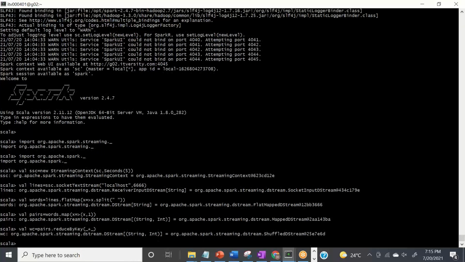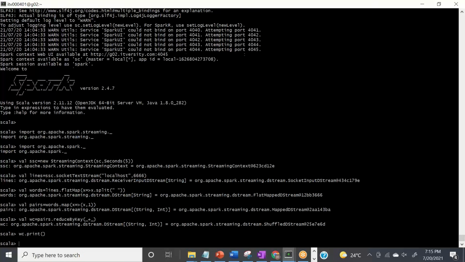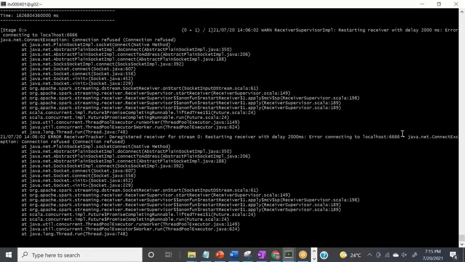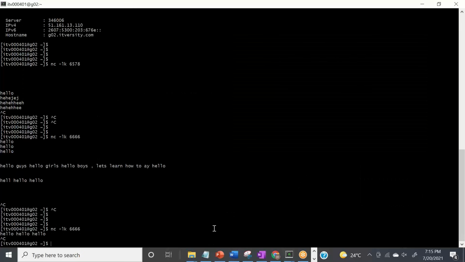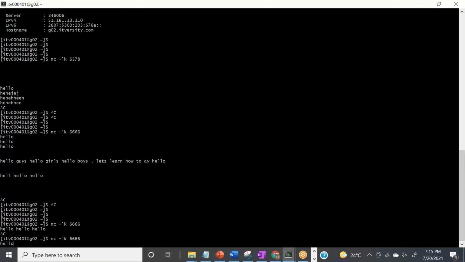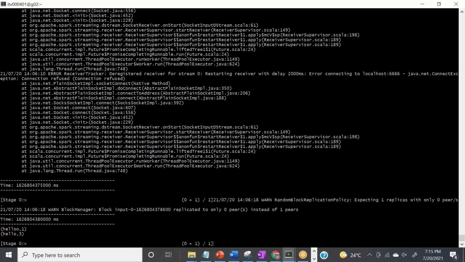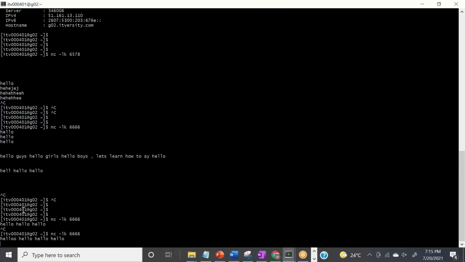And here is where I made the mistake. I printed pairs, whereas I should have printed wc.print. Okay, so I did wc.print, it worked, and now ssc.start again. Okay, so it is trying to go to this particular localhost, and let's go here, start the socket on this particular host, and now let's write hello, hello, sorry, hello, hello, hello. And now see here, perfect, it worked. This time we wrote 3 times hello and 1 time a wrong word, right? So it worked like that.